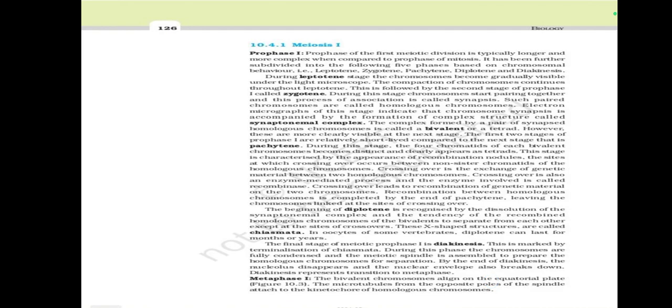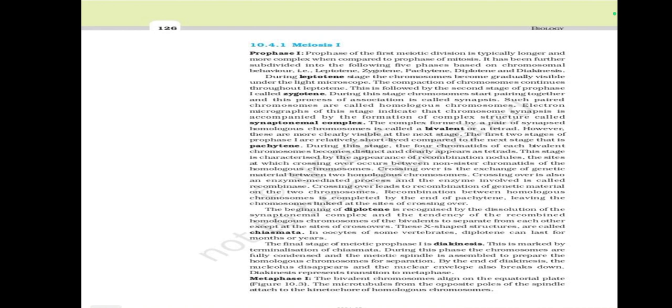Meiosis 1. Prophase 1. Prophase of the first meiotic division is typically longer and more complex when compared to prophase of mitosis. It has been further subdivided into the following five phases based on chromosome behavior, that is leptotene, zygotene, pachytene, diplotene, and diakinesis. During the leptotene stage, the chromosomes become gradually visible under the light microscope. The compaction of chromosomes continues throughout leptotene.